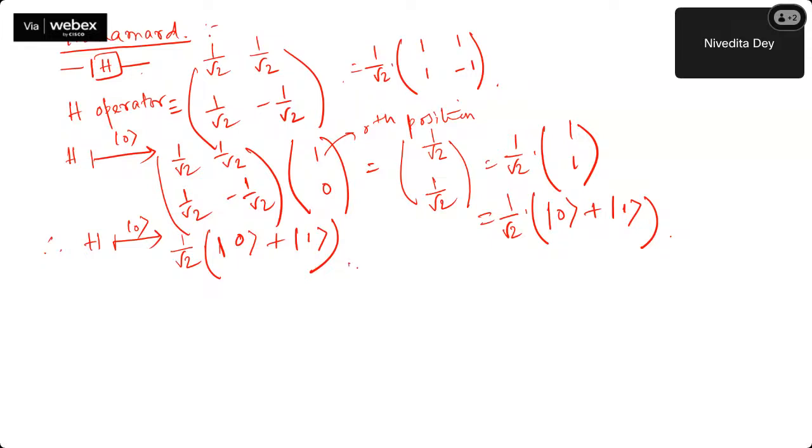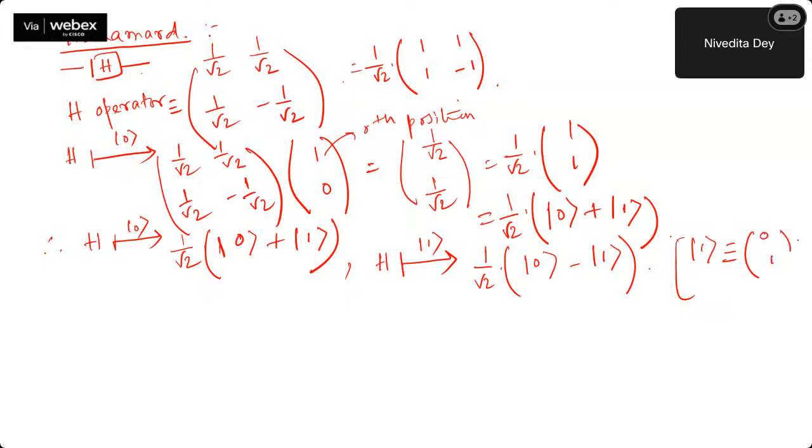Similarly, I will not do the derivation again. Hadamard on gate 1 is going to give you what? 1 over root 2, gate 0 minus gate 1. Considering gate 1 is nothing but 0 and 1, just check the multiplication. It will ultimately give you 1 and minus 1. So that is gate 0 minus gate 1. Till this part, it is all okay, I guess, with everyone. And similarly, if you increase more, it will be more.